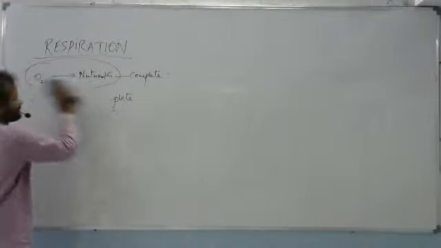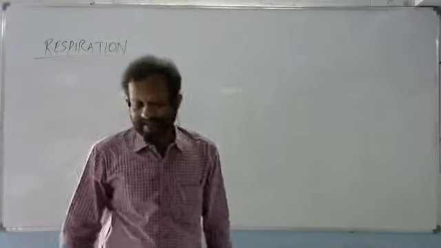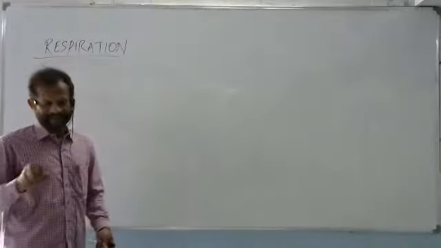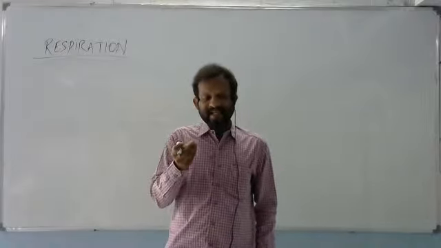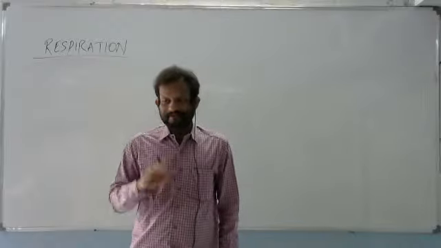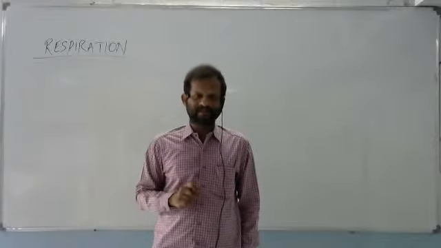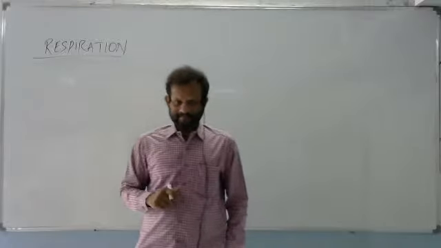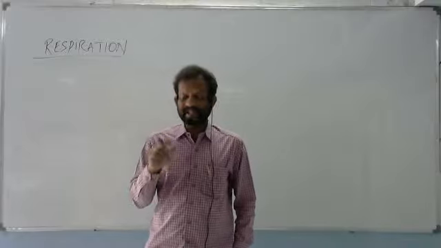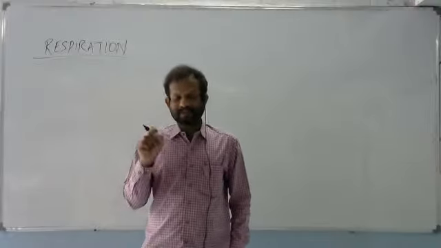Number 1, intake of oxygen and elimination of CO2. You have to listen to this properly. Intake of oxygen means from where? From the external medium. It may be water. Aquatic animals live inside the water. In that case, the external medium is water. We are living on the earth. So for terrestrial animals, the external medium is air, atmospheric air.